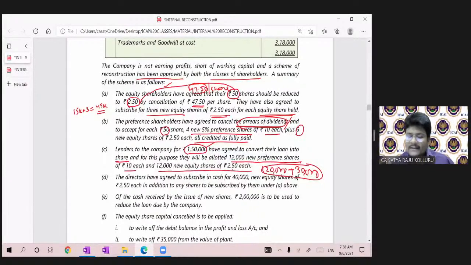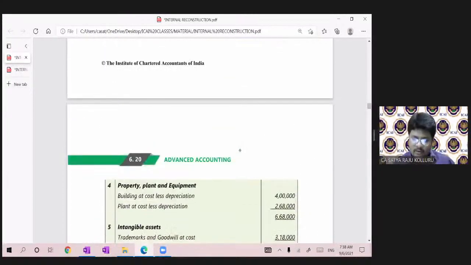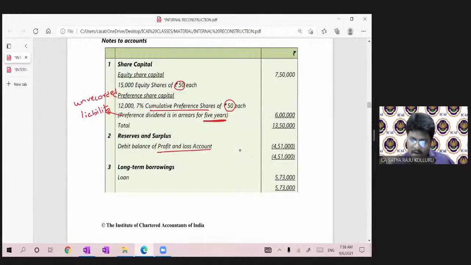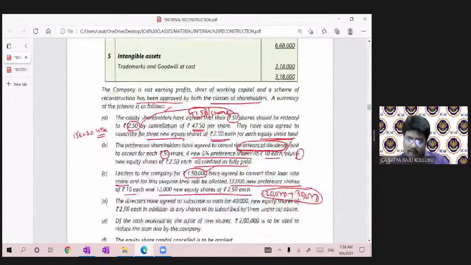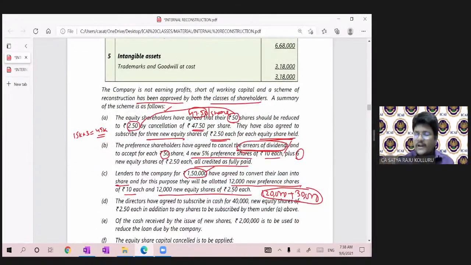Simply you have to cancel the loan amount of 1,50,000 by issuing preference shares as well as equity shares. Now, where is that loan? Let us see first here. Under long-term borrowings, the loan is there, 5,73,000. Out of such 5,73,000, we are cancelling here to the extent of 1,50,000.